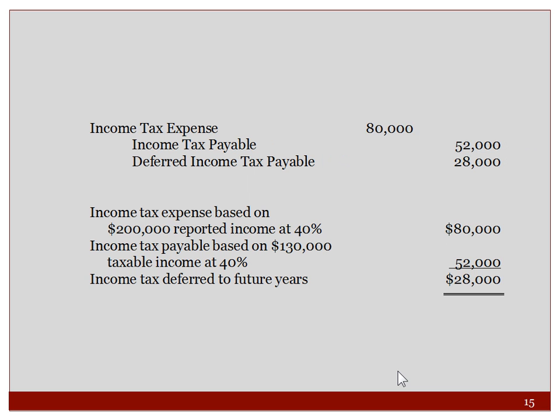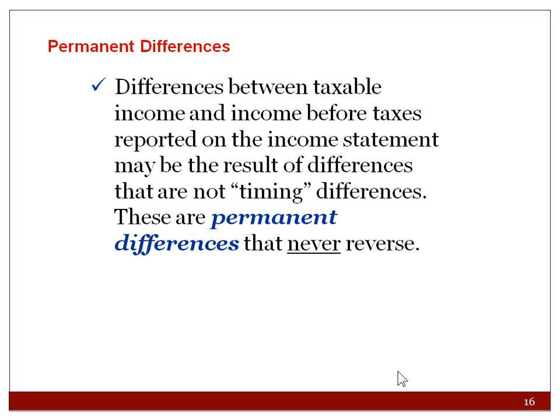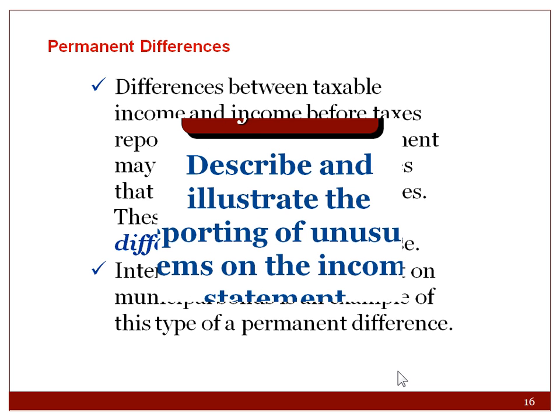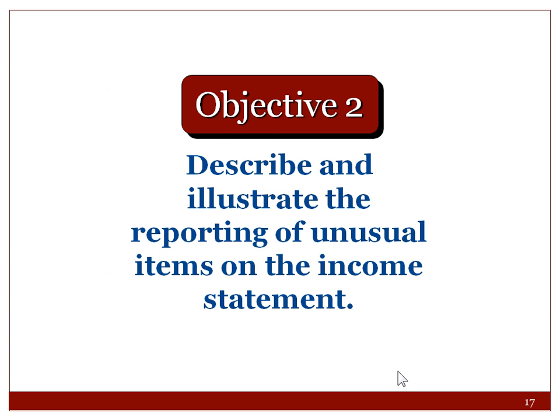So here you go. Income tax expense for the full amount. The payable is $52 and the deferred is $28. So then you have income tax expense, shows how it's calculated. The differences, there are also permanent differences. Differences between taxable income and income before taxes reported on the income statement may be the result of differences that are not timing differences but are permanent differences that never reverse. Interest income that is exempt on municipal bonds is an example of this type of permanent difference. So that's an advanced accounting topic, and that's about all we're going to say right now.